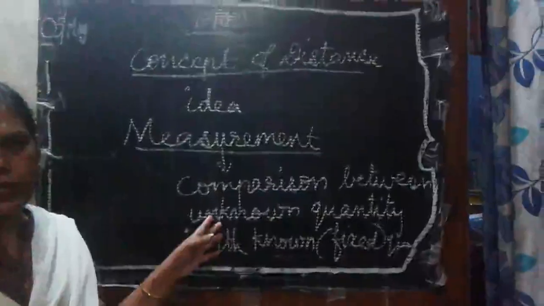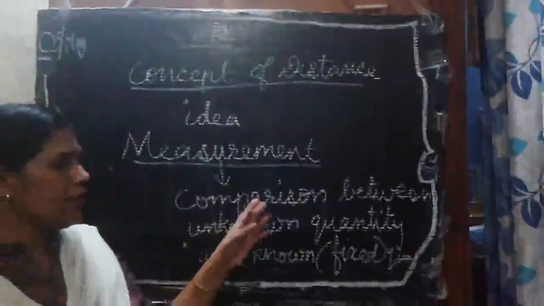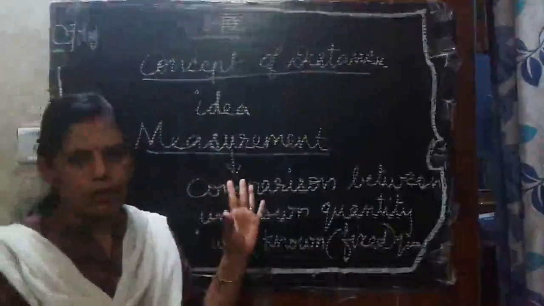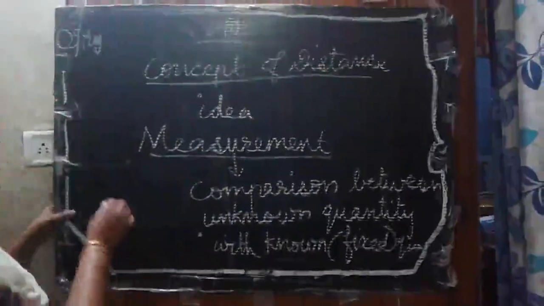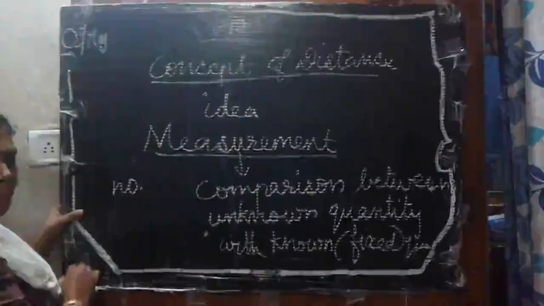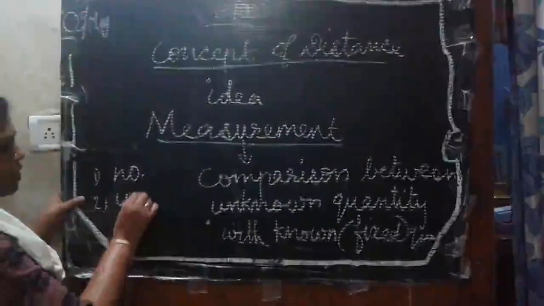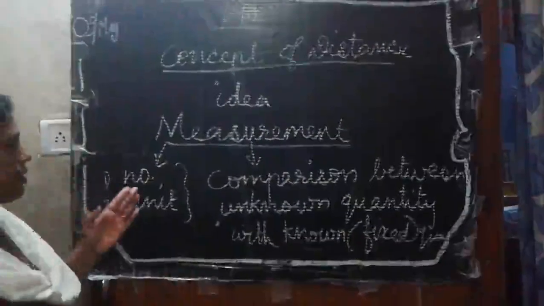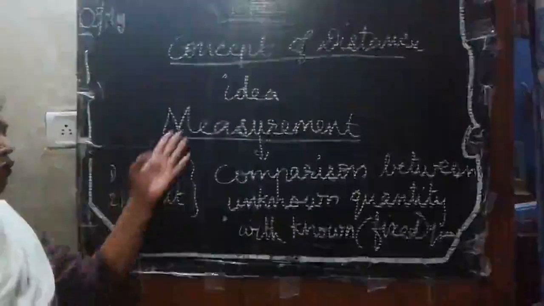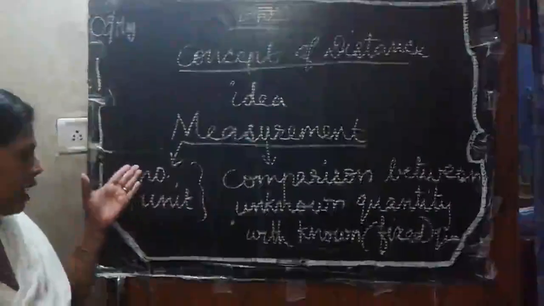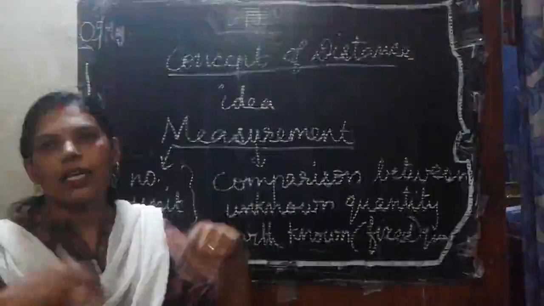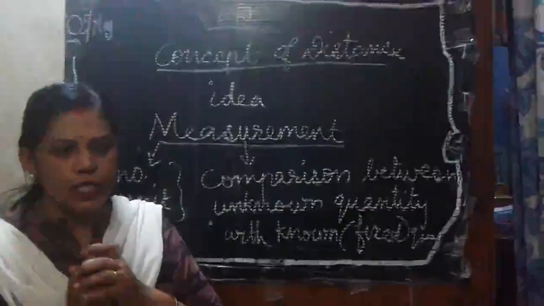How will you measure this? For a measurement, two things are there: a number and a unit. These two are required for measuring a thing. Understood? Number as well as unit. This one I will explain, but before that, I will explain some other things to you.